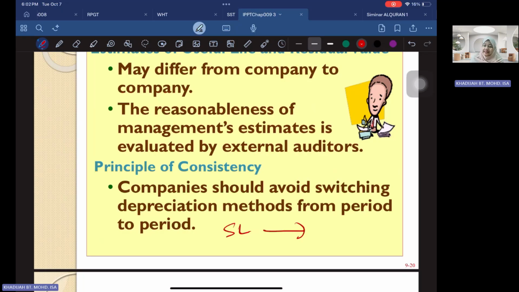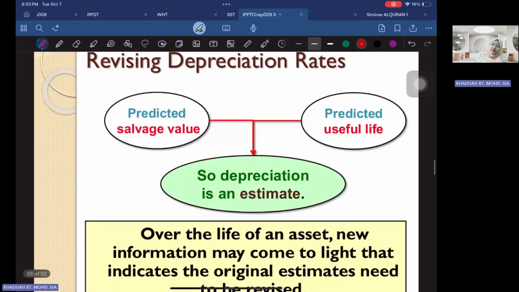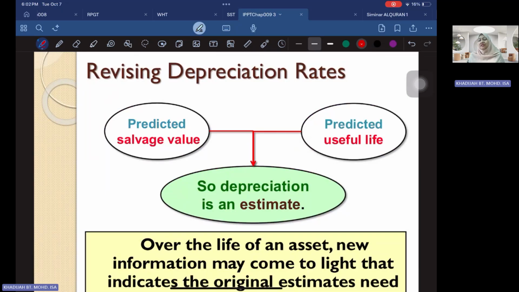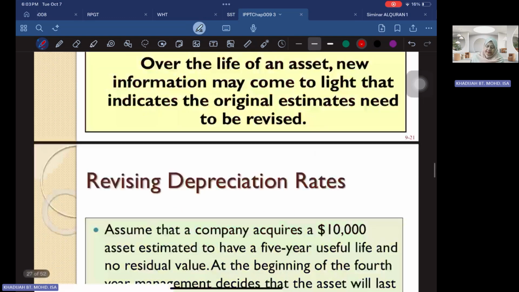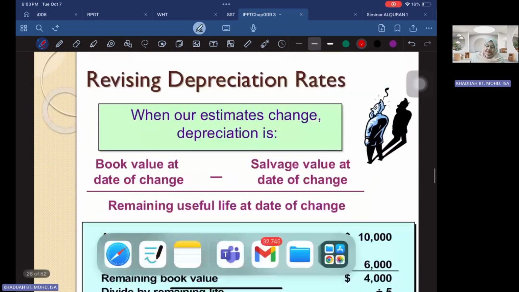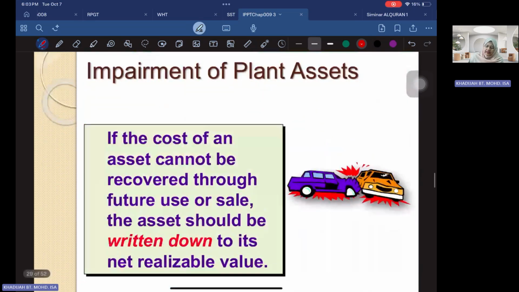of consistency. But it's also possible for you to revise your depreciation rates. Initially maybe it's 10%, now you want to revise to 8%, or maybe you want to increase to 20%. So it depends on the company. You must have some kind of justification why you think that you need a revision of your depreciation rates. If your justification is acceptable, then you can proceed and do some revision on the asset. I will not go into very much detail on that.